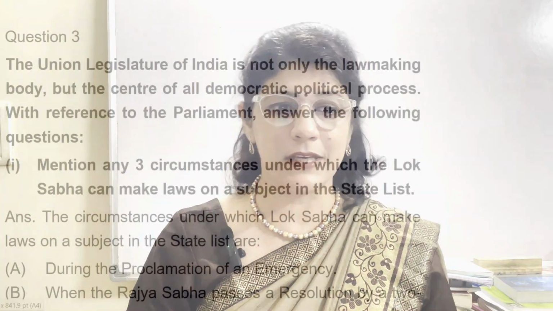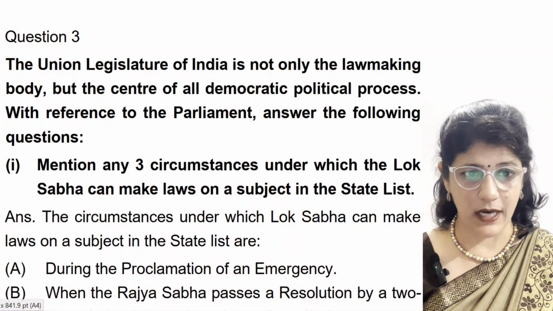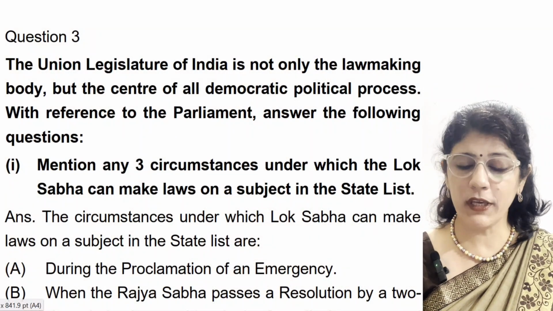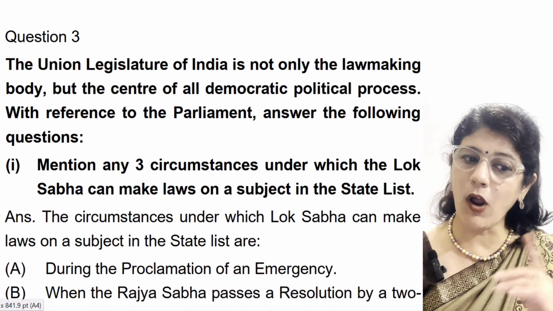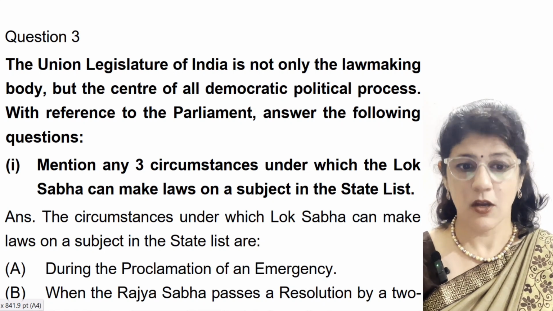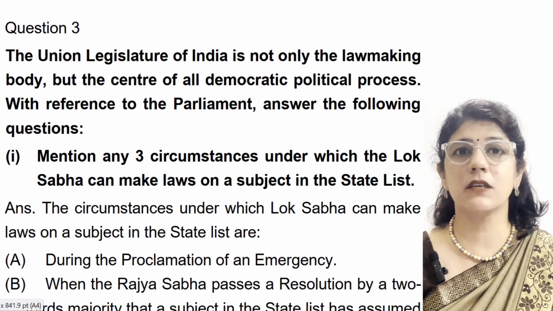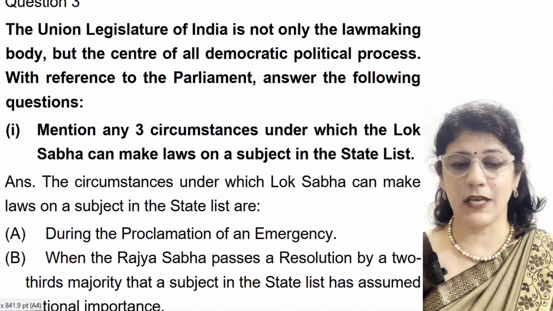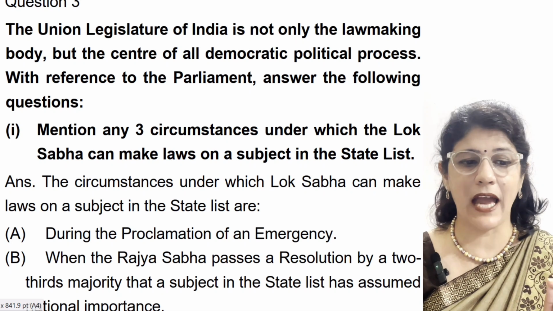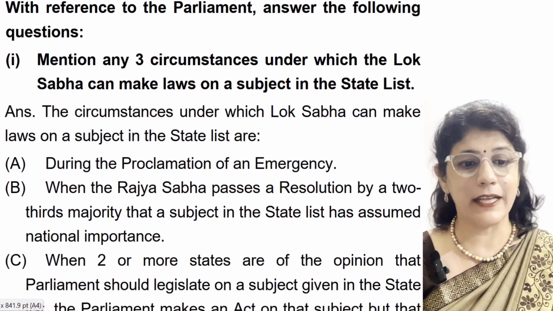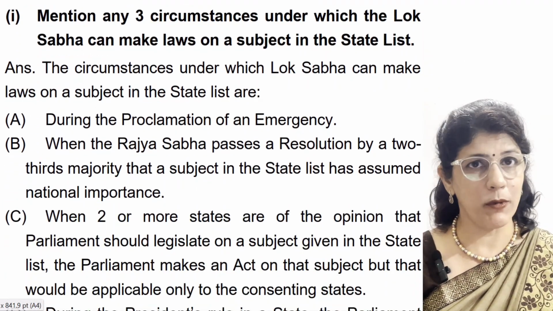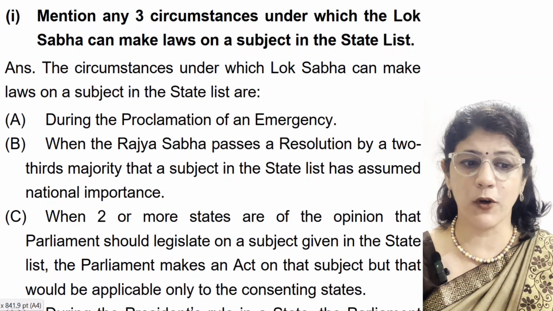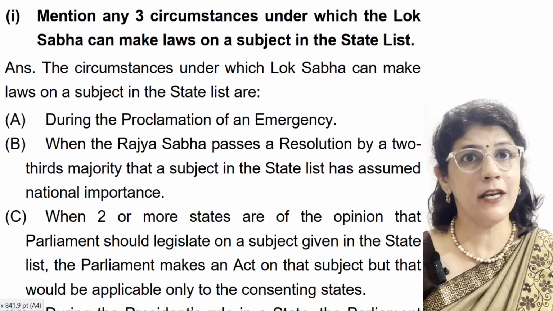Question number 3 is: The Union Legislature of India is not only the lawmaking body but the center of all democratic political processes. With reference to the Parliament, answer the following questions. Part 1 is, mention any 3 circumstances under which the Lok Sabha can make laws on a subject in the state list. You know that normally Lok Sabha cannot make laws for the topics written in the state list.